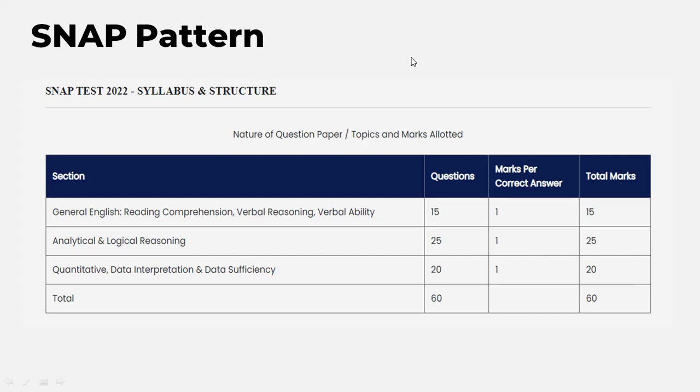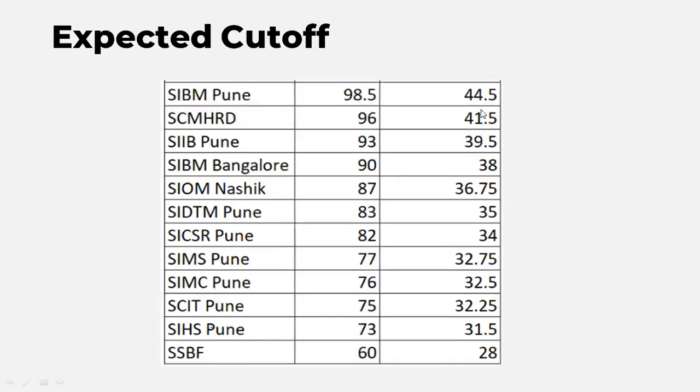Let's see the expected cutoff, and then we'll move one by one into each of these sections and the different questions covered in them. This is the general expected cutoff, what I feel this year would be. It's on the higher side and might depend on the paper. It could be around 41, 42, or 43 for SIBM Pune, but a safe score would be anything above 44. So 43 to 44 would be a safer score for SIBM Pune and SCMHRD.